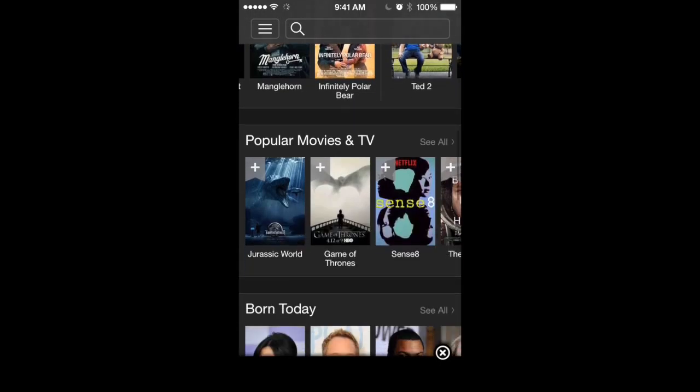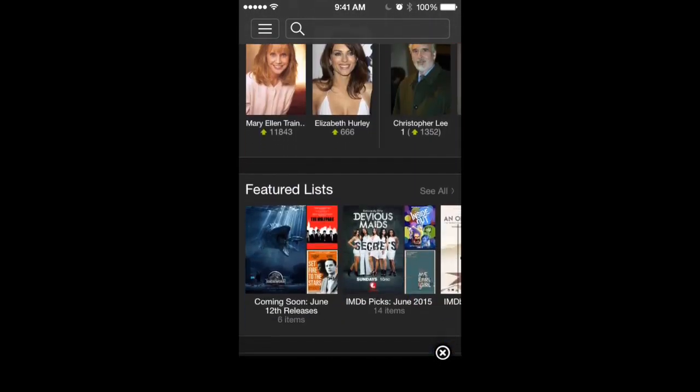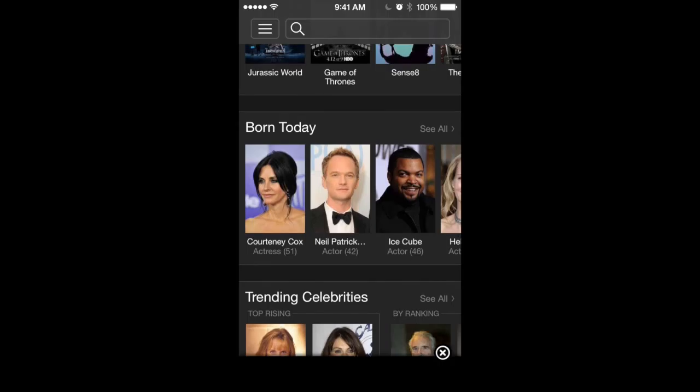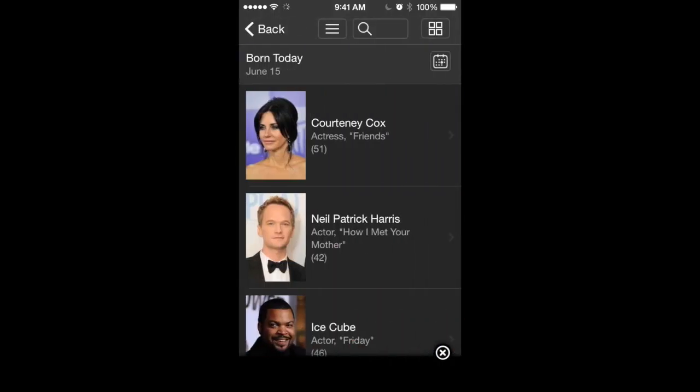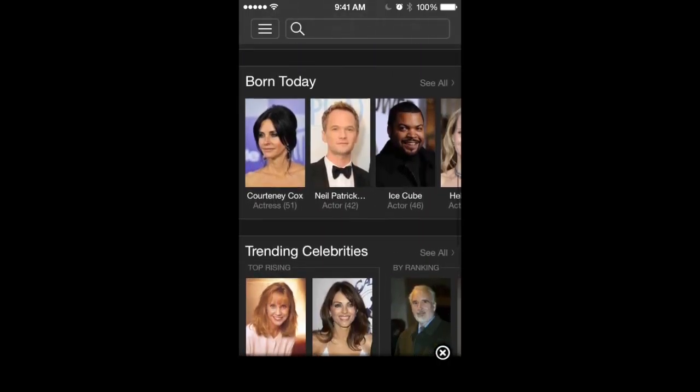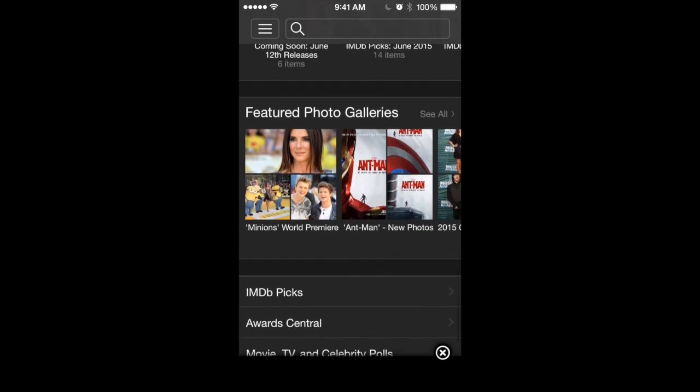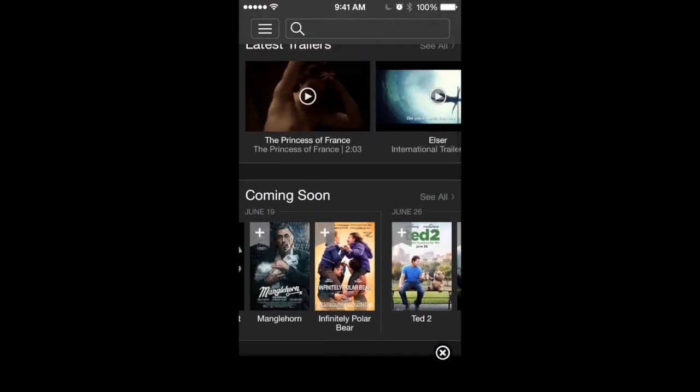But all these little sections are just summaries. Like it talks about the birthdays, but it's just a small section. If you actually want to see everything, you have to click see all. Well, for some of these, like the birthdays, for example, that all fits on the main page when you're looking at the actual web page.